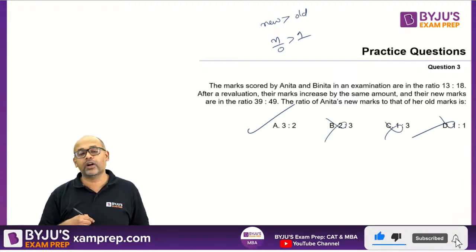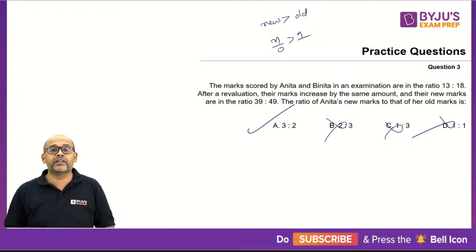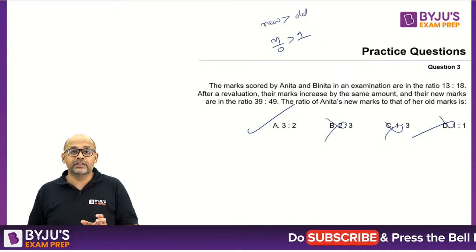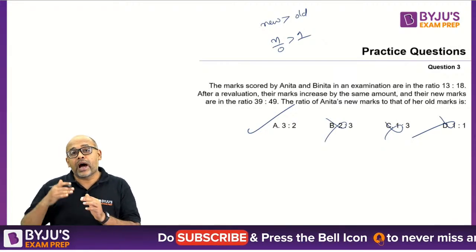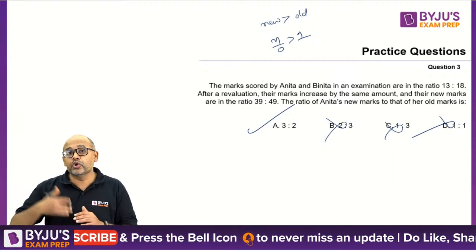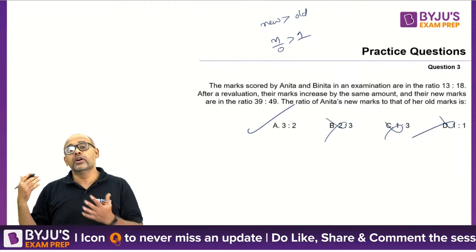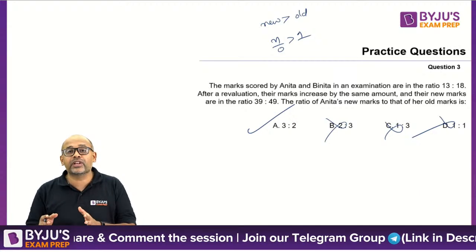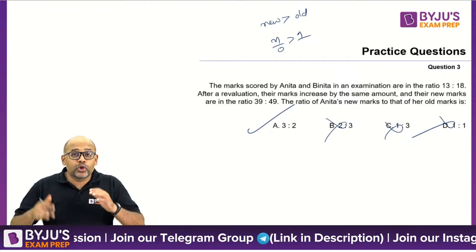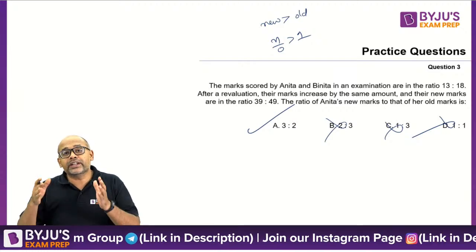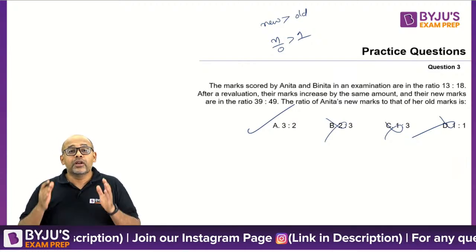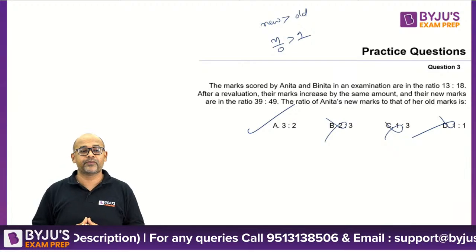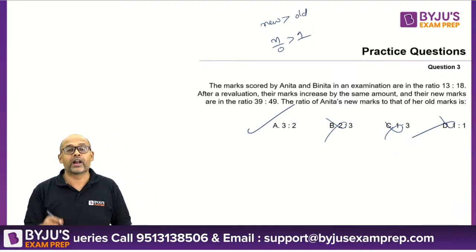This is not, this is not, this is not. So look at the way in which the options have been given. They have been given particularly to reward students who realize that I am adding marks, which means my new marks should be higher than my old marks. So my ratio should be greater than 1. Those students who realize it will do this question in 5 seconds and get over. Those who don't will do exactly what I did till now. You will take a good 1.5 minutes in solving this. Look at the amount of time you are saving if you have the presence of mind in the exam.